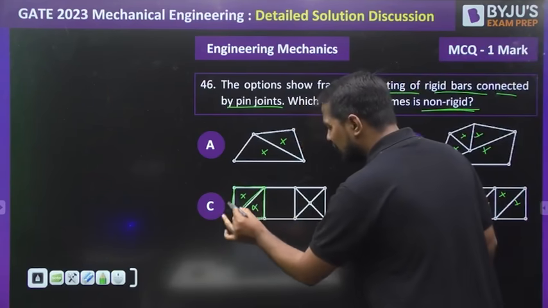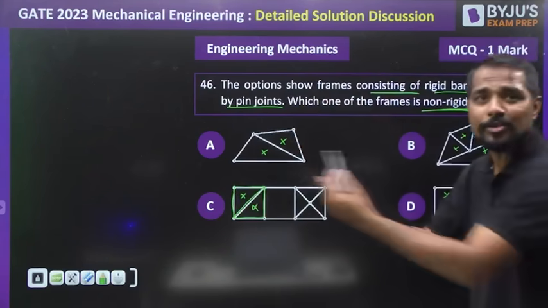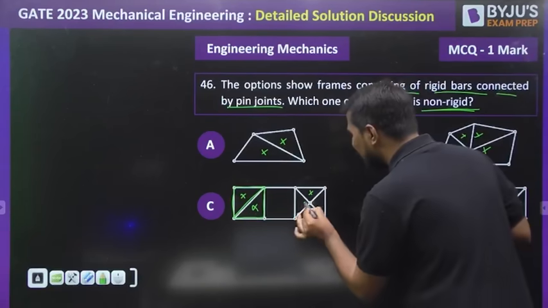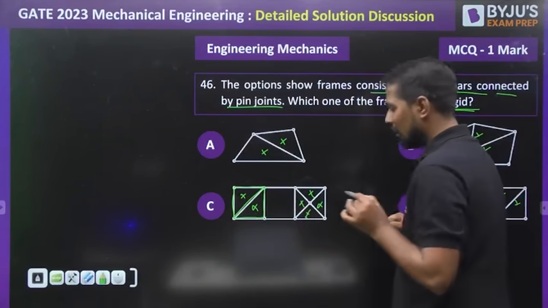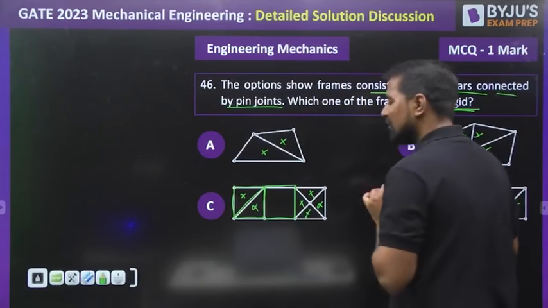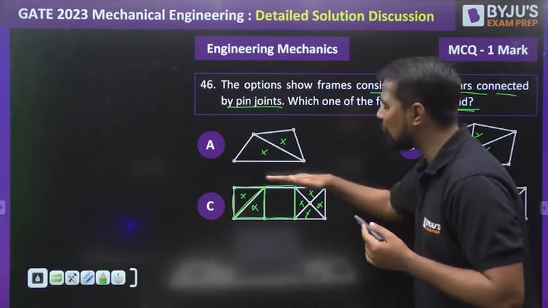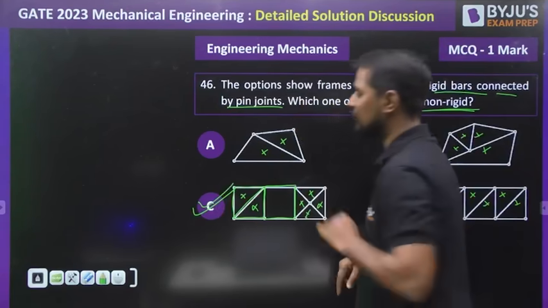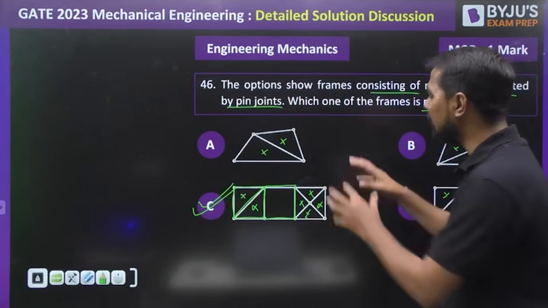So if you consider this is not going to move, it is not having relative motion, so you can consider this as an entire member. This is also an entire member. And after that, if you check this, this one is a 4-bar mechanism. And in the 4-bar mechanism, yes, there is a possibility of displacement. Non-rigid body. Is it or not? Non-rigid body, this is the answer.